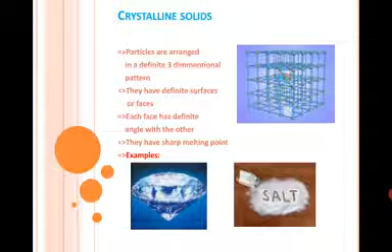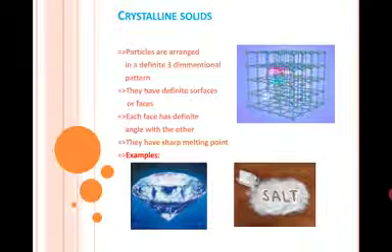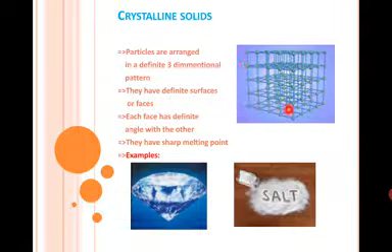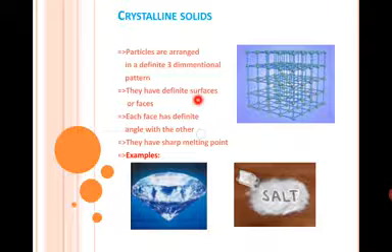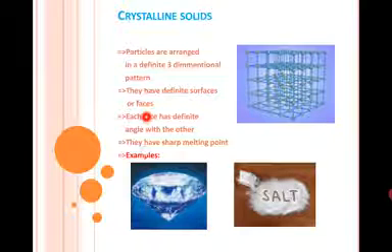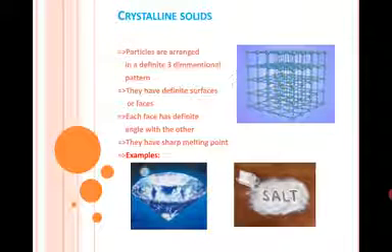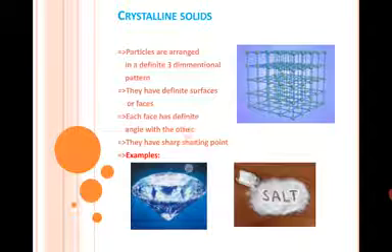In this picture, you can see that the particles are arranged in three-dimensional pattern. This means X, Y and Z axis. They have definite surfaces or faces. Each face has definite angle with the other. And here you can see that each face has a specific or fixed angle.